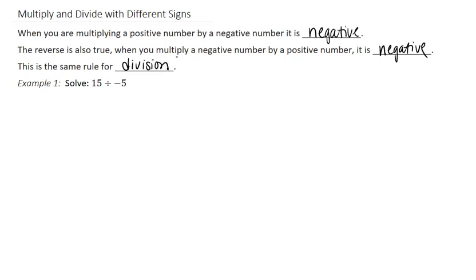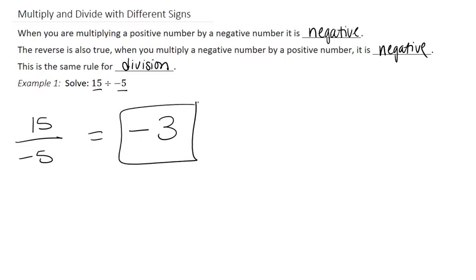Example 1. Solve for the following. We have 15 divided by negative 5. So anytime we have a positive number and a negative number, our answer is going to be negative. So 15 divided by 5 is 3, but it's going to be negative, so it's just negative 3. So 15 divided by negative 5 equals negative 3. So let's do another example.